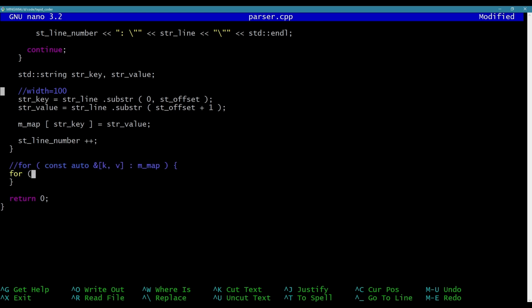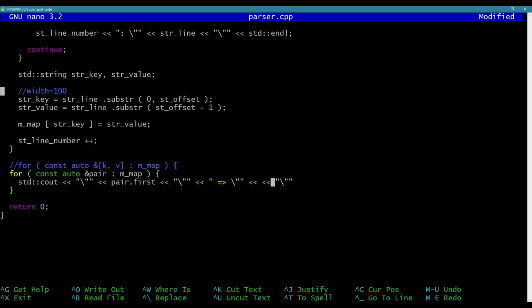If I don't have structured binding, I could do const auto, and I could do pair from mmap. I'll show that first. Let's see, standard cout. I'm going to say key here. I'm going to say pair dot first. And I'm going to say arrow it's associated with. I'm going to say pair dot second. And then we're going to inline. Okay, let's try that first.